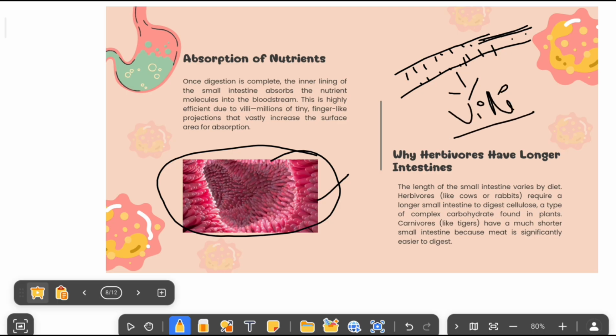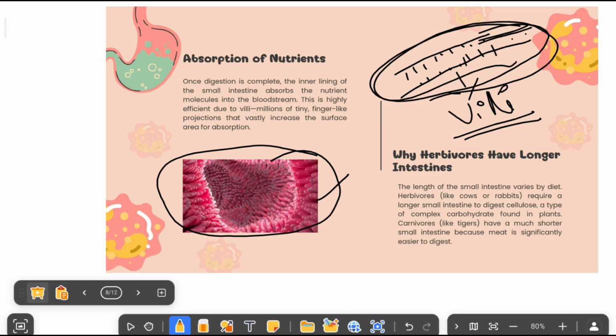Now these villi have a lot of blood vessels so that they get a lot of blood. When the digestion is happening, these villi will increase their surface area so that all the nutrients or food components will be absorbed by the villi and transferred to the blood or lymphatic system.